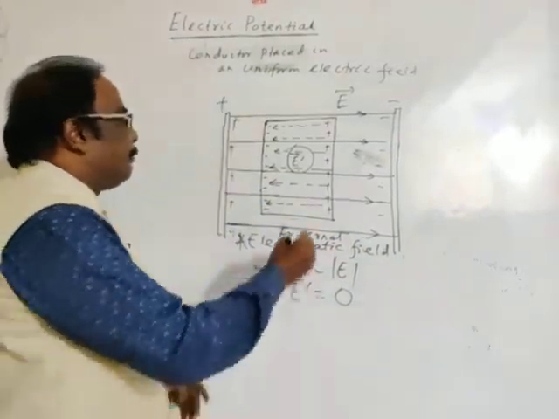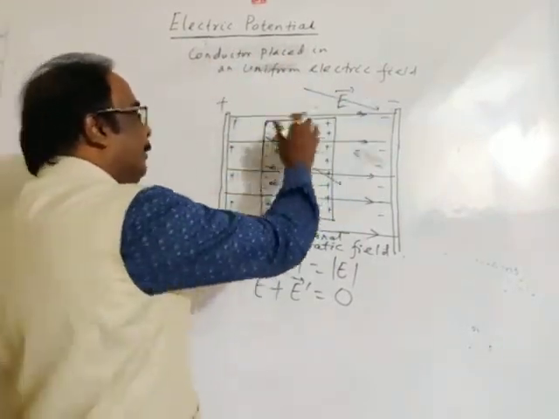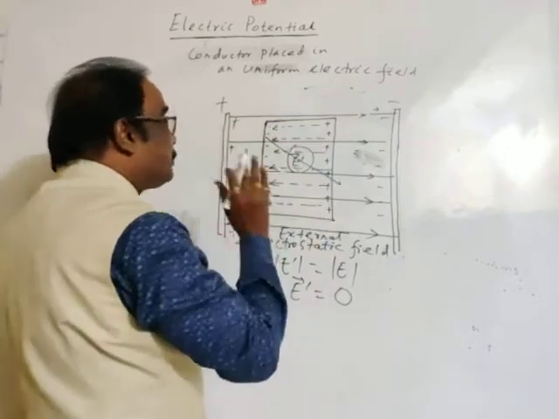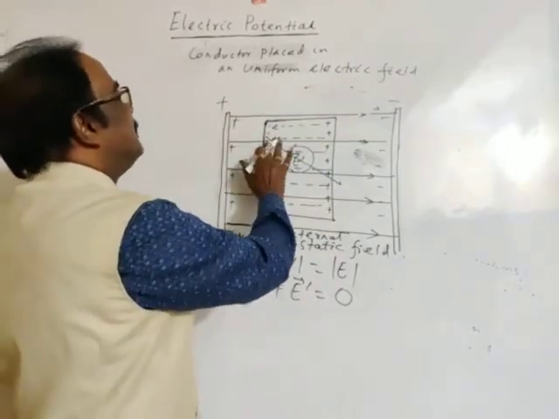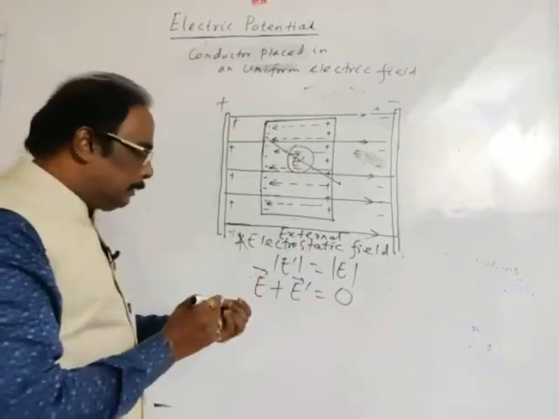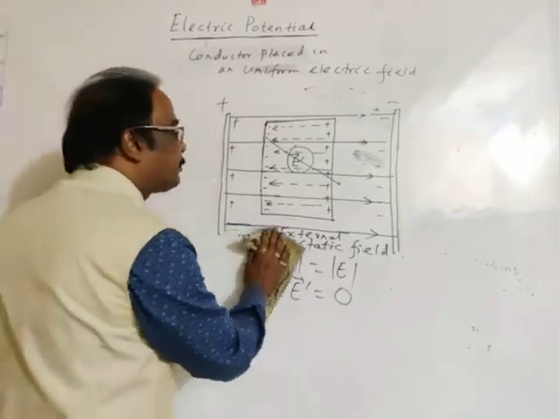So finally, this electric field cancels that electric field, meaning inside it, not outside it. So finally what happens? The field inside the conductor becomes zero. I am representing it in another diagram just below it.